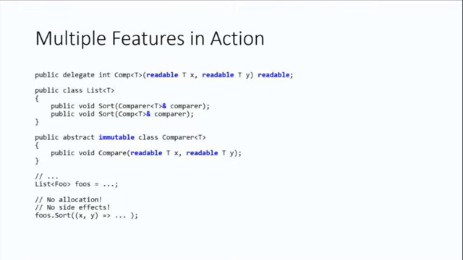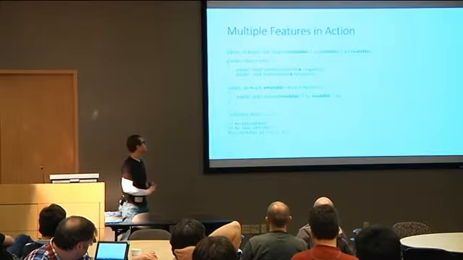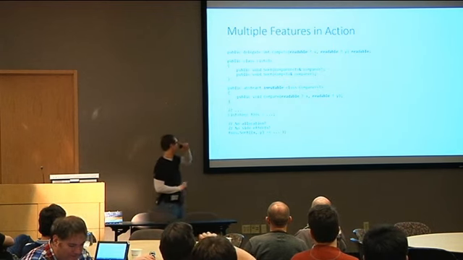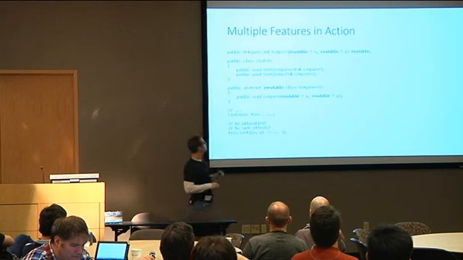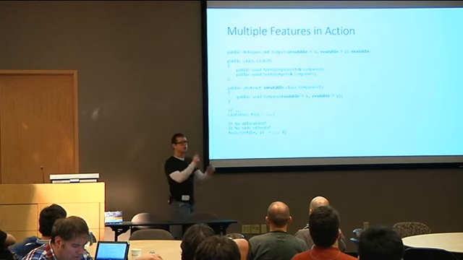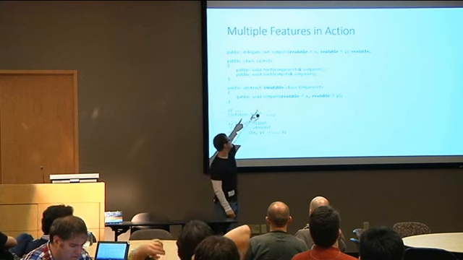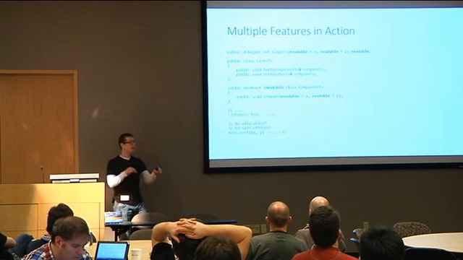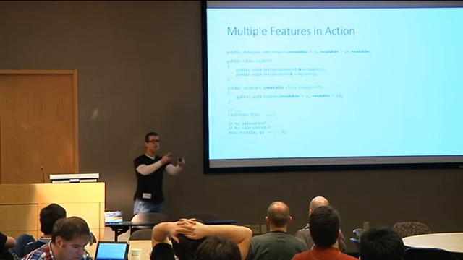Oh, yes. OK. And so here's a nice little slide where we've got a bunch of different features put together. First off, if we look at the top, this is a basic sorting exercise. I have a delegate type comp, which is our basic compare delegate. I need to take two values and tell you which one is greater than the other. And so you can see as parameters, it takes readable values.